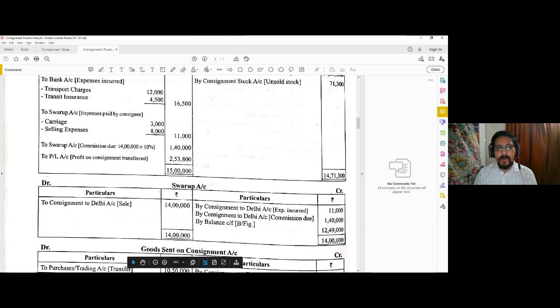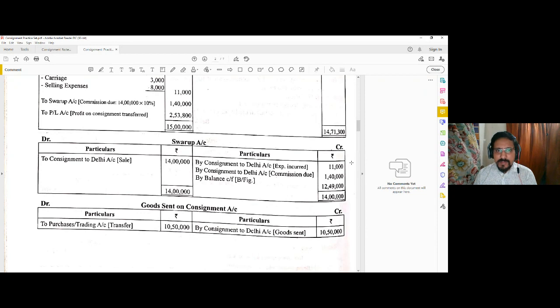Now the Swarup account, where you have recorded the sales and also the expenses incurred and commission due, will give you a balancing figure of 12,49,000, which means that this much amount Swarup is required to remit to Arup. So this is the amount due from the consignee.